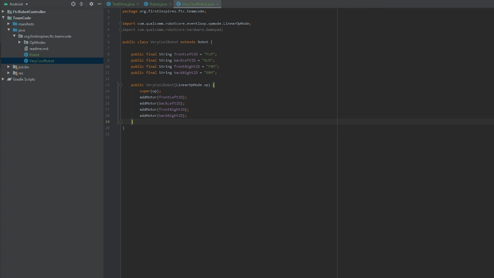Let's create a method to handle it. We'll call it public void startDriveWithController. And then inside of the parentheses, we'll pass along the parameter final Gamepad joy.